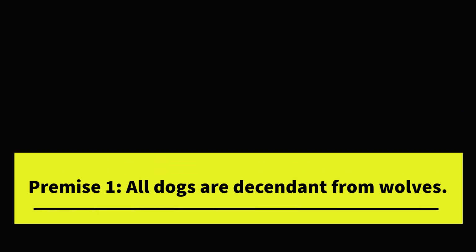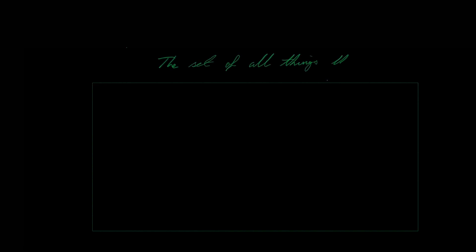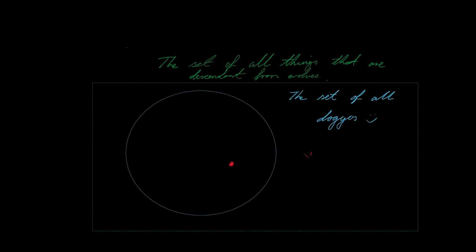So one way to think of why this follows is in terms of a Venn diagram. So this is a set of all dogs. All members in this set are descended from wolves. Your neighbor's dog is a member of this set. So let's say this dot here is the dog, and hence your neighbor's dog is descended from wolves. Okay, you can think of this set of all dogs as being kind of like a club with entry conditions. All right, and one of the conditions is that to be in the club, you need to be descended from a wolf.